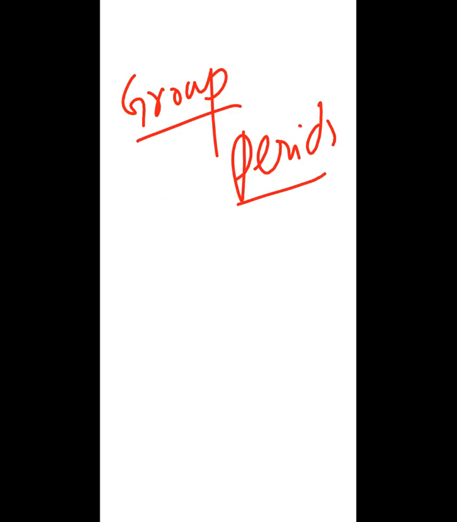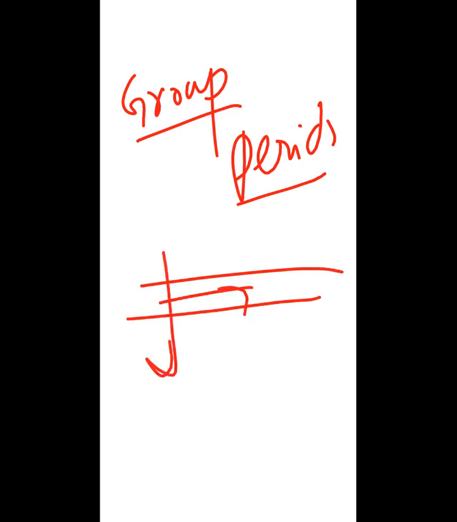What are groups? A periodic table has two things, the rows and the columns. What do you think is period and what is group? The rows are the groups.